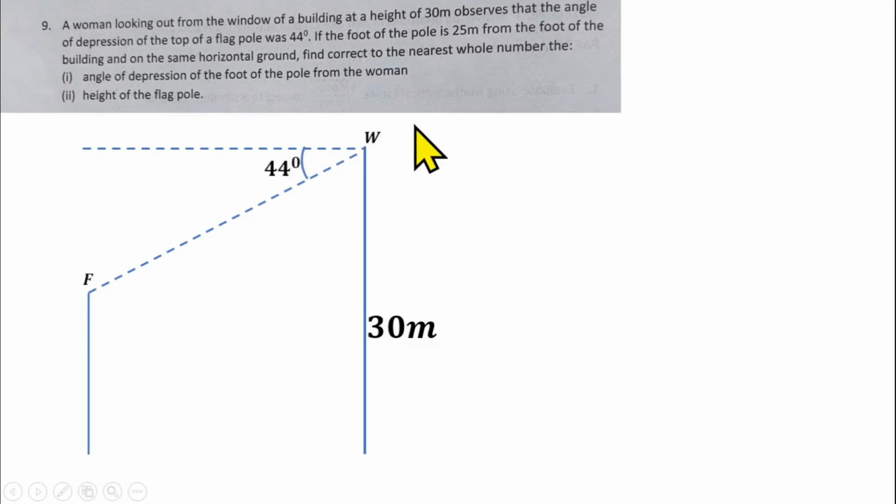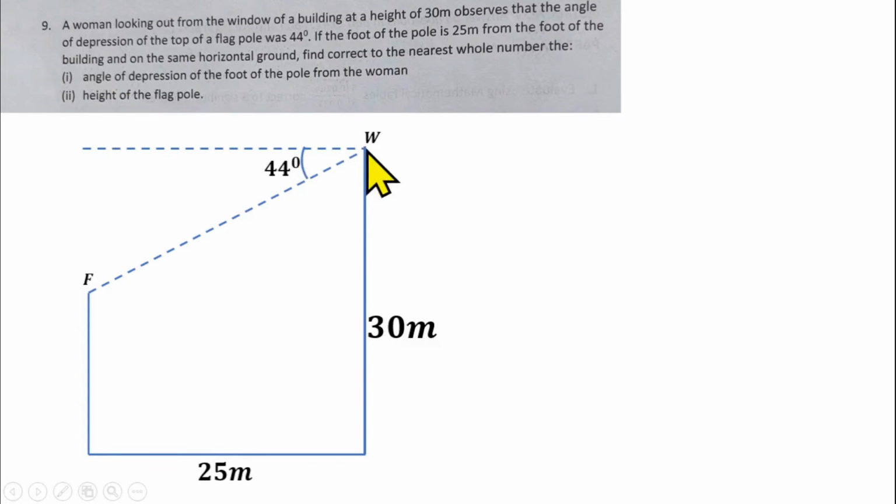So if the foot of the pole is 25 meters from the foot of the building on the same horizontal ground, so the foot of the building and the foot of the flagpole are 25 meters apart, as you can see, then find, correct to the nearest whole number, the angle of depression of the foot of the pole from the woman.